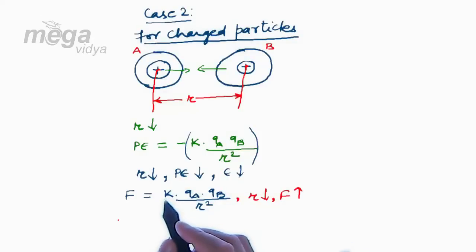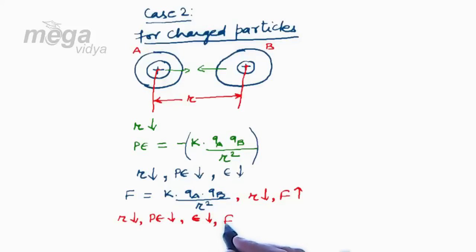So we are observing that in case of charged particles, both the internuclear distance and the energy of the system decrease, increasing the stability, as well as the attractive force between the particles increases, increasing the stability. So the overall conclusion is that during the approach between A and B, R will decrease, hence potential energy will decrease, total energy will decrease, attractive force between the particles will increase, and hence stability will increase.